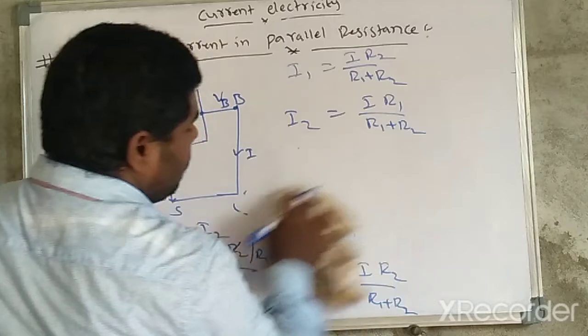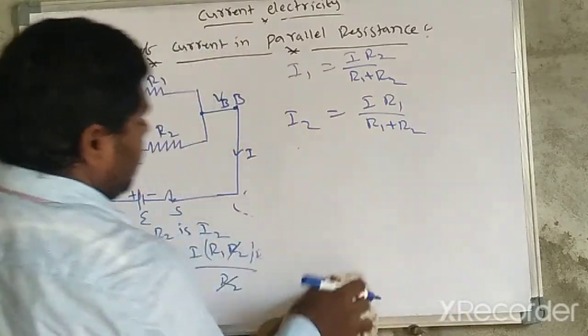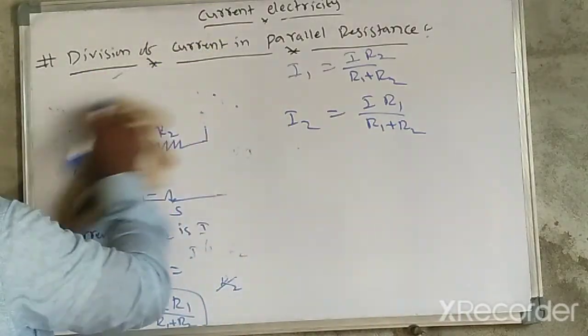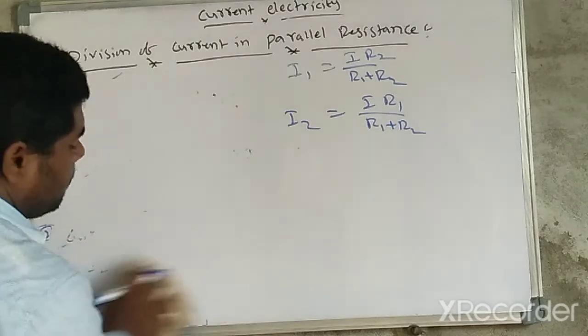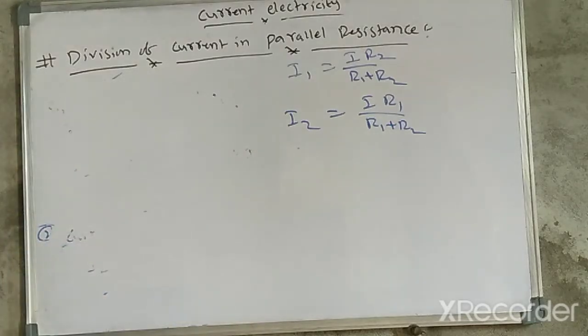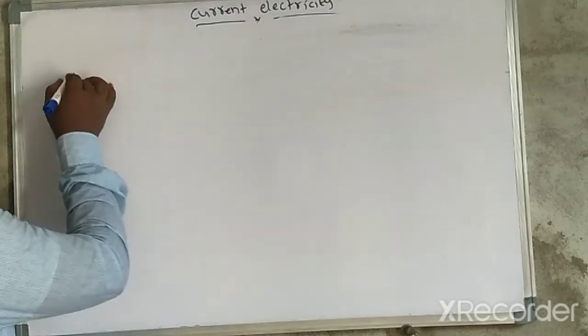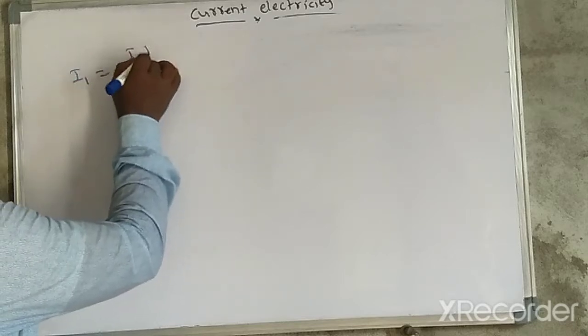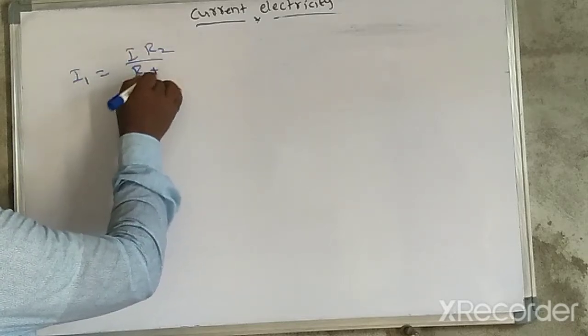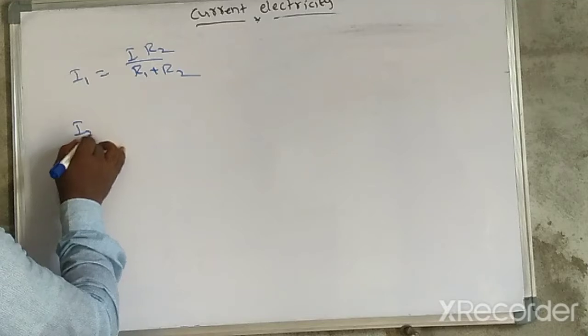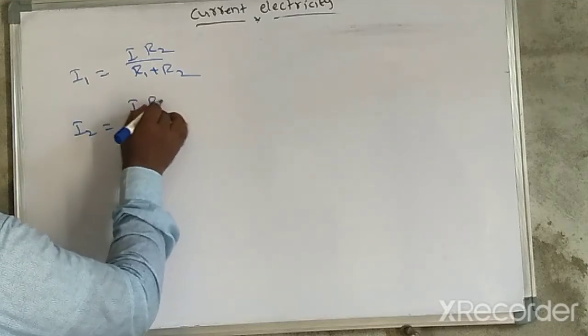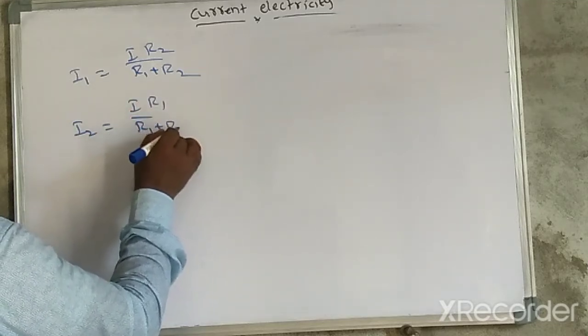While solving numerical problems, these are very important. Please remember: division of current in parallel combination. Here I1 is equal to I into R2 divided by R1 plus R2. Another one, I2 is equal to I into R1 by R1 plus R2.